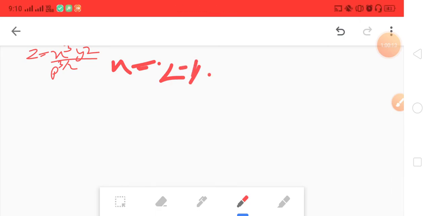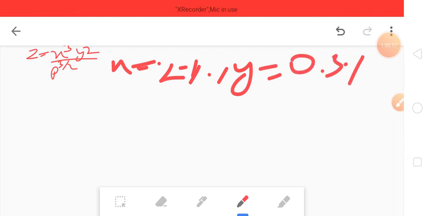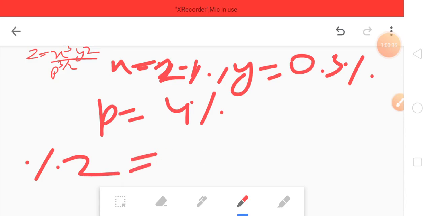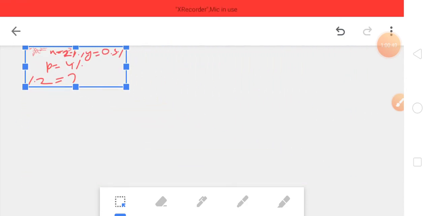Next y is 0.5%, and this p equals 4%. That's it. Now let's find the percentage error in z. So that's the question. What is the percentage error in z? We need to find this. Let me shorten it again, then I'll solve it.